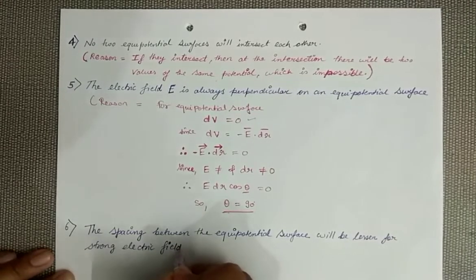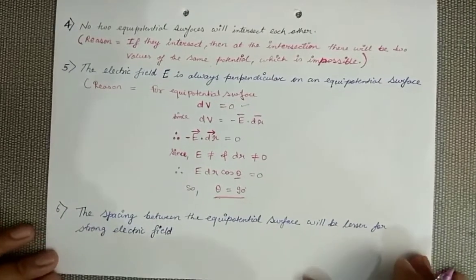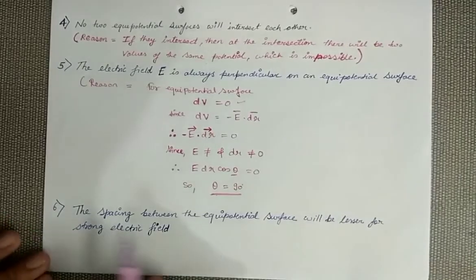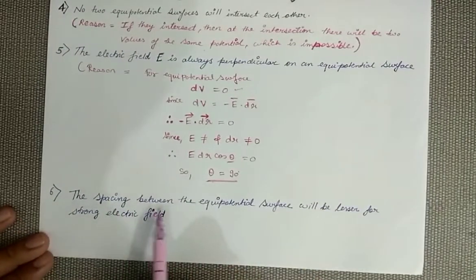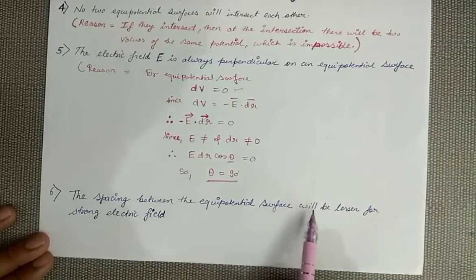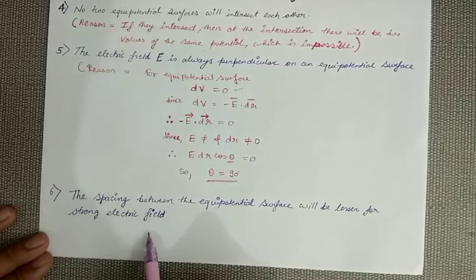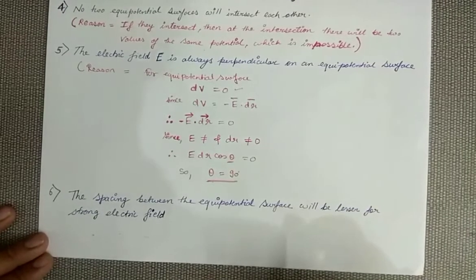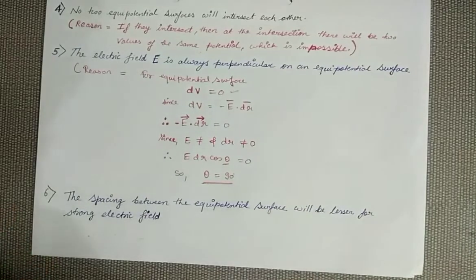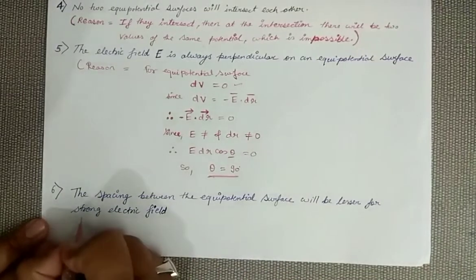Remember, this point will be very useful to draw the pattern of equipotential surfaces. It is said that the spacing between the equipotential surfaces will be lesser for a strong electric field. Means where the electric field is strong, the space between the surfaces is less, and where the electric field is weak, the space between the surfaces will be more. How can we say that? So again see the reason.